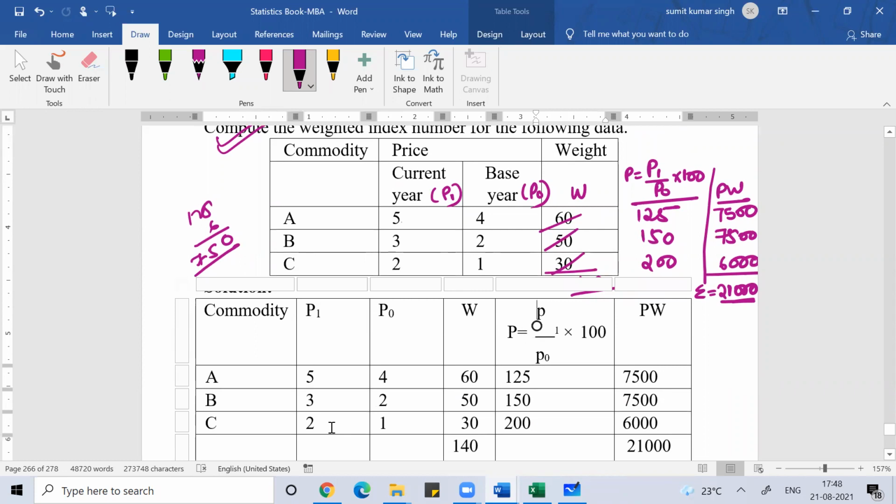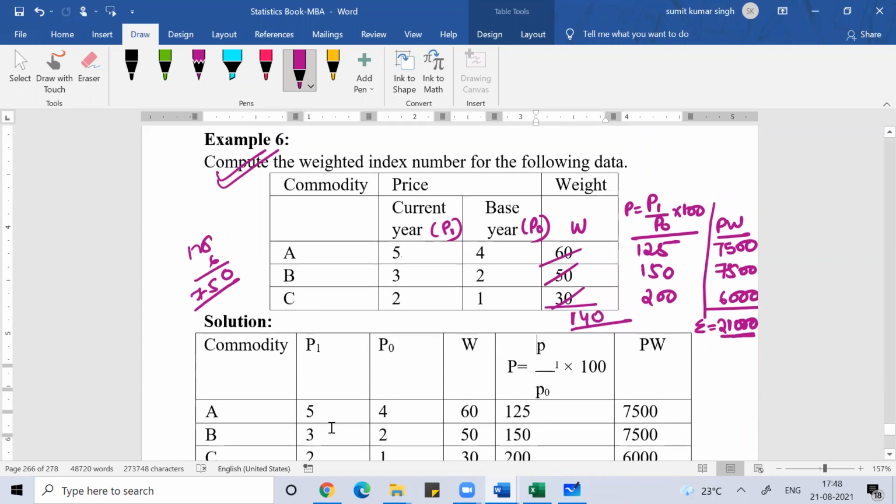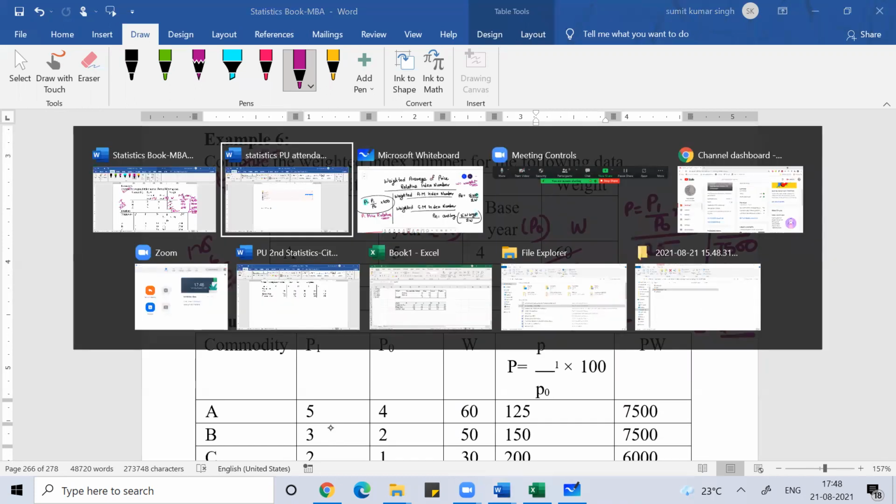So 21,000 divided by 140. Clear, everyone? Anyone, any doubt?